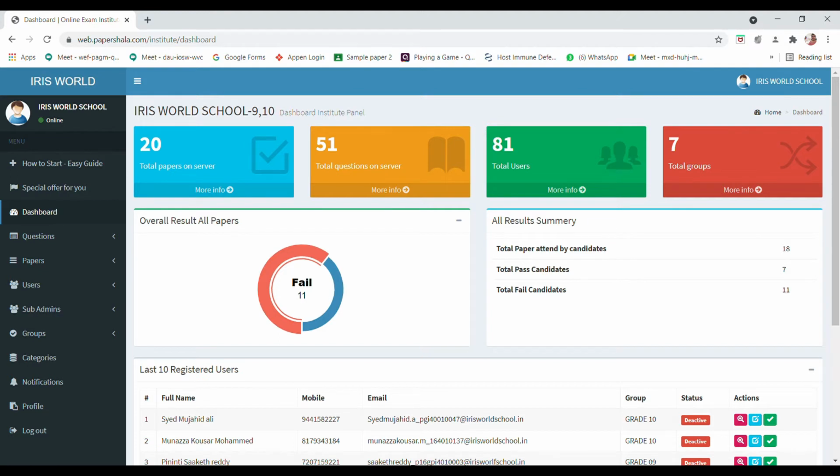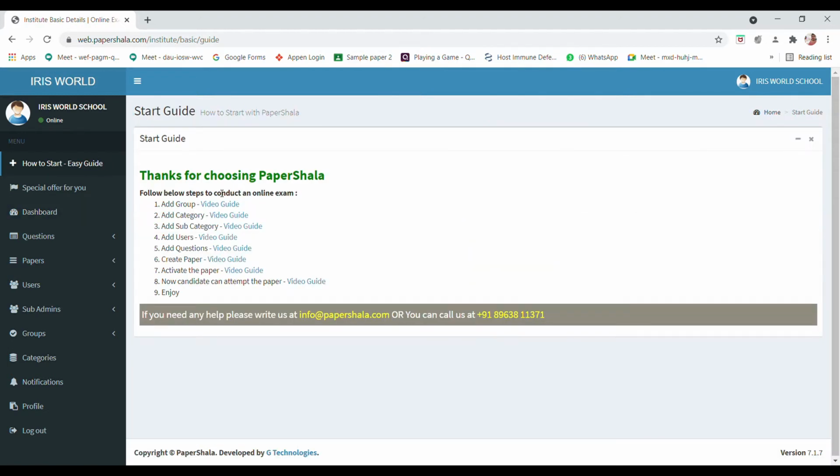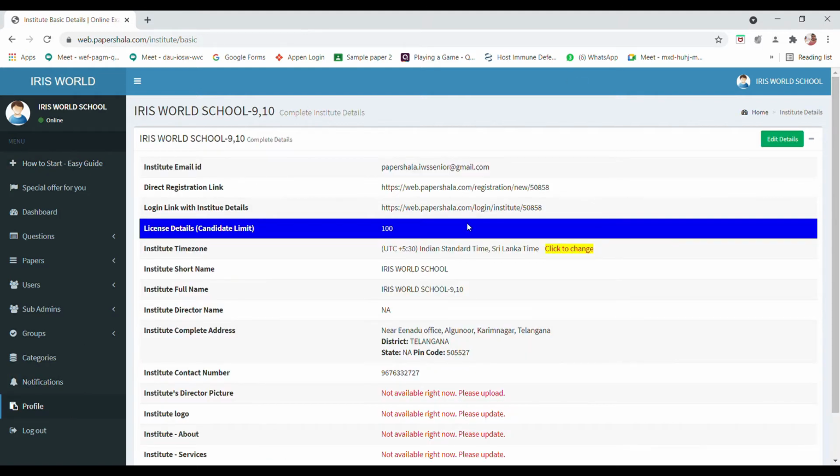So this is the dashboard of our school, and you can see so many things here, like profile, notification, categories, group, sub admins, users, paper, questions, all you have. If you have any doubts, you can go through this how to start. There is an easy guide where a video is uploaded for each category or each thing, where you can easily find out. So coming to the profile, this profile is created by the school administration.